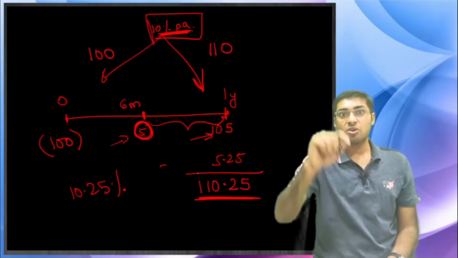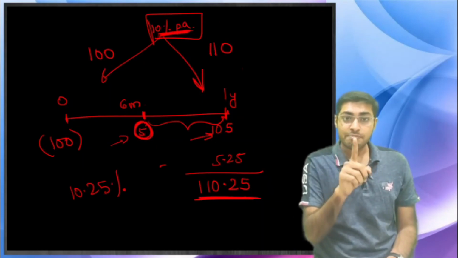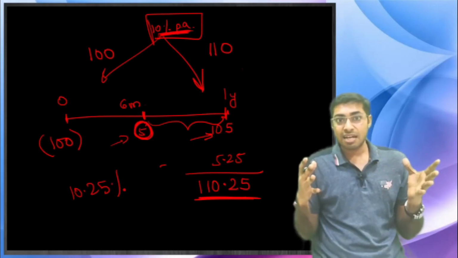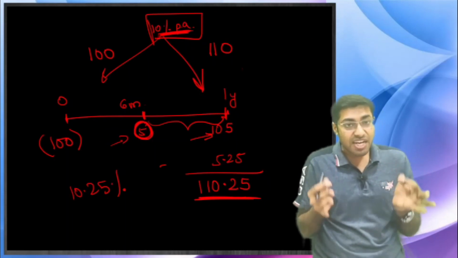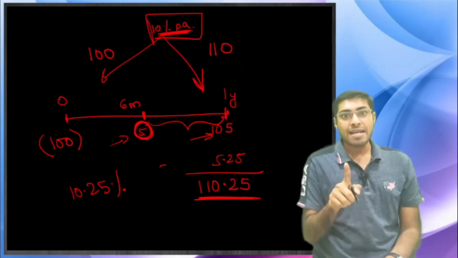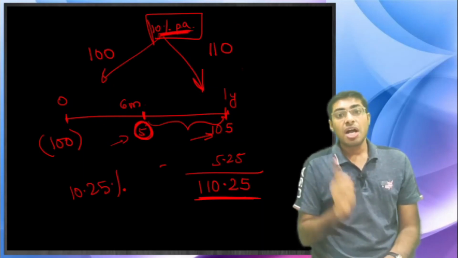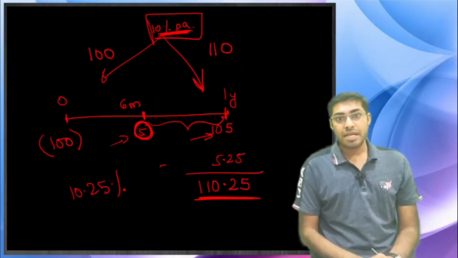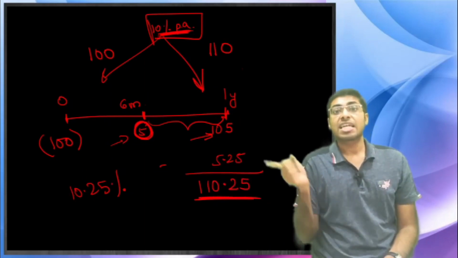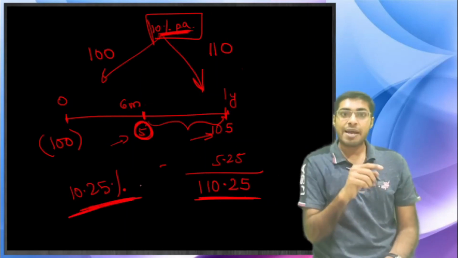So even though the bank is giving you 10%, in your mind you know that they are giving you 5% for the first half and 5% for the other half. That is on a semi-annual basis, and therefore in reality the effective annual rate is 10.25%. If one bank is giving you 10% per annum on an annual basis and another bank is giving you 10% per annum on a semi-annual basis, put your money in the bank paying 10% semi-annually, because the effective annual rate for that bank is 10.25%, and the first bank is 10% only